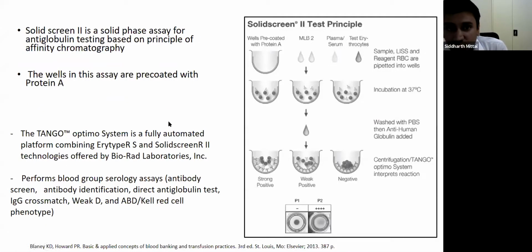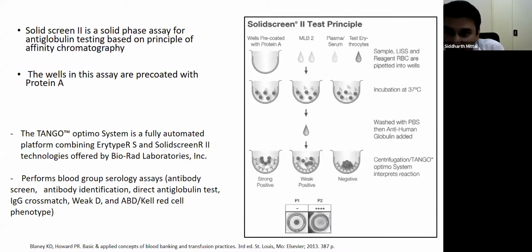Now coming on to one more solid phase assay, which is known as Solid Screen 2. This assay does antiglobulin testing based on the principle of affinity chromatography. In this assay, the wells are coated with protein A. Protein A is derived from Staphylococcus aureus, and it has a very high affinity for the Fc portion of